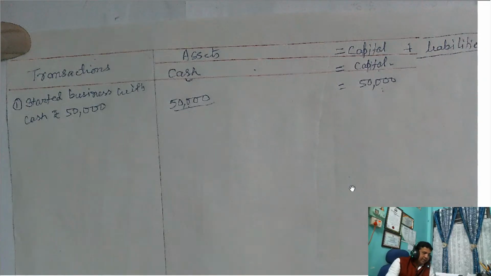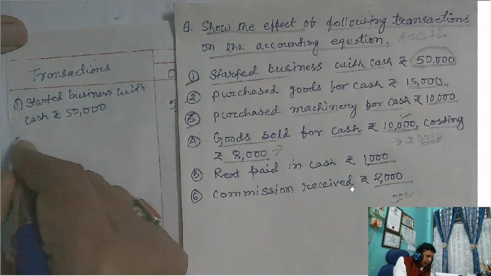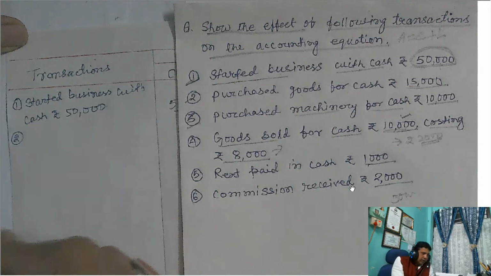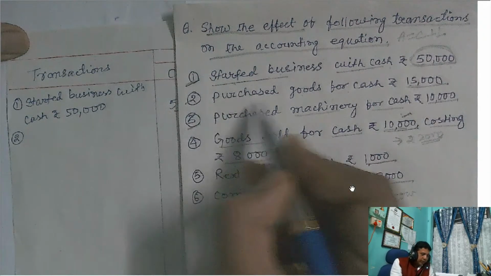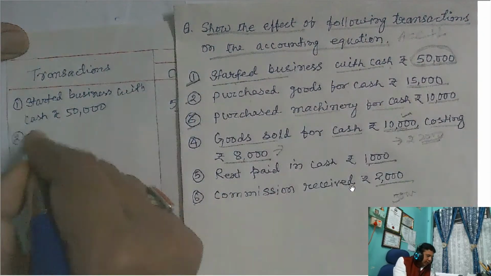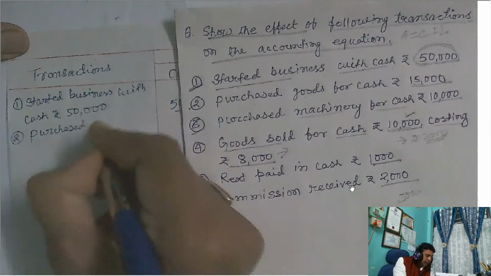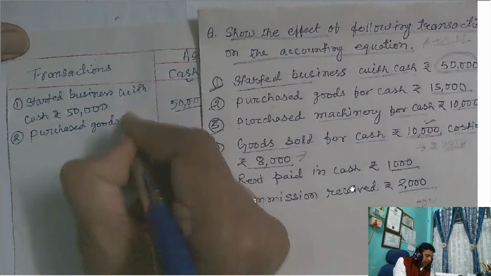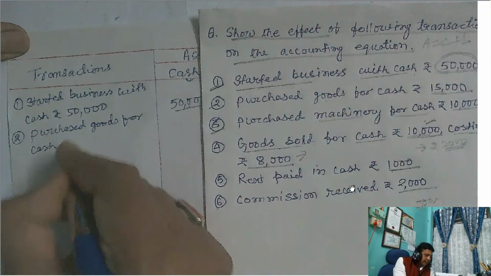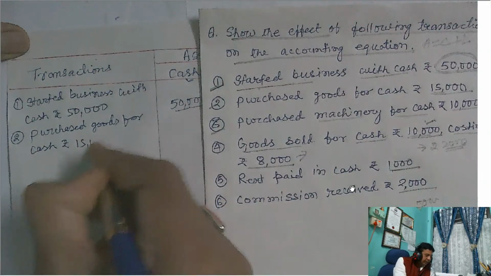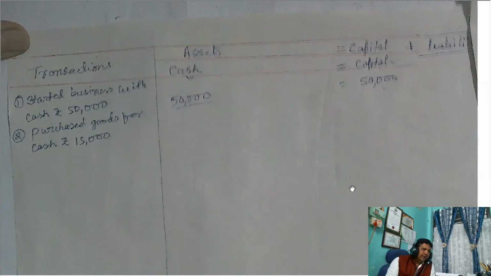Now take the second transaction. What is given in the second transaction? See on the screen. So always attend the class with pen, pencil, and copy. Now for the second transaction you have to write: purchased goods for cash rupees 15,000.